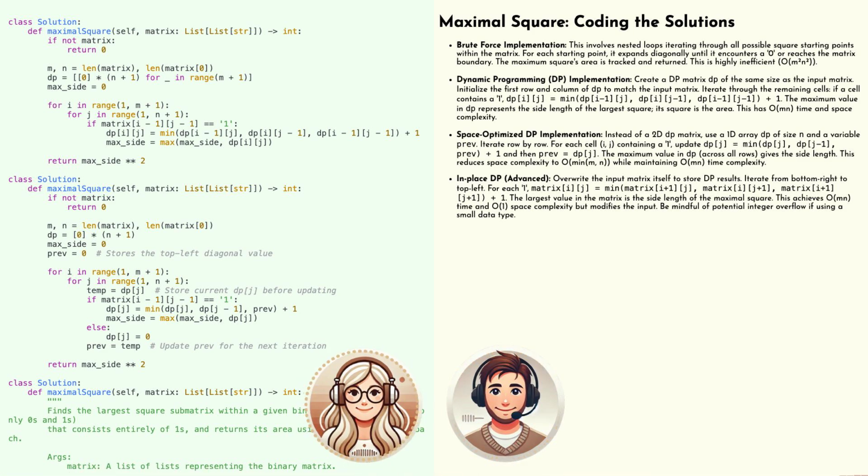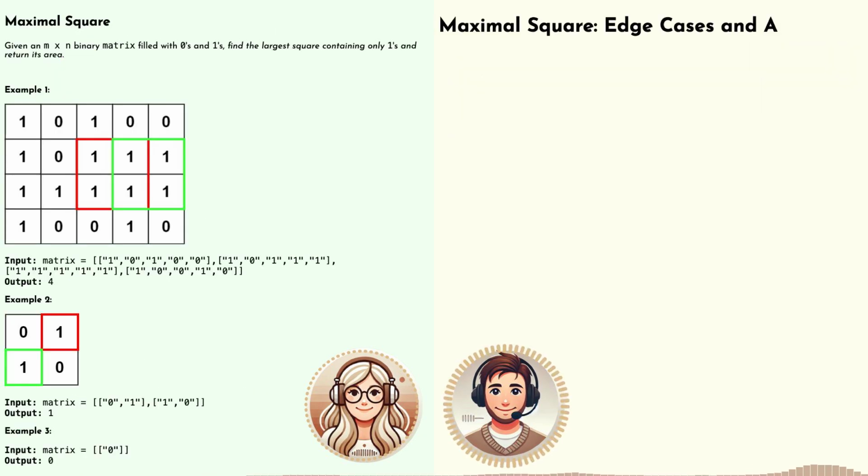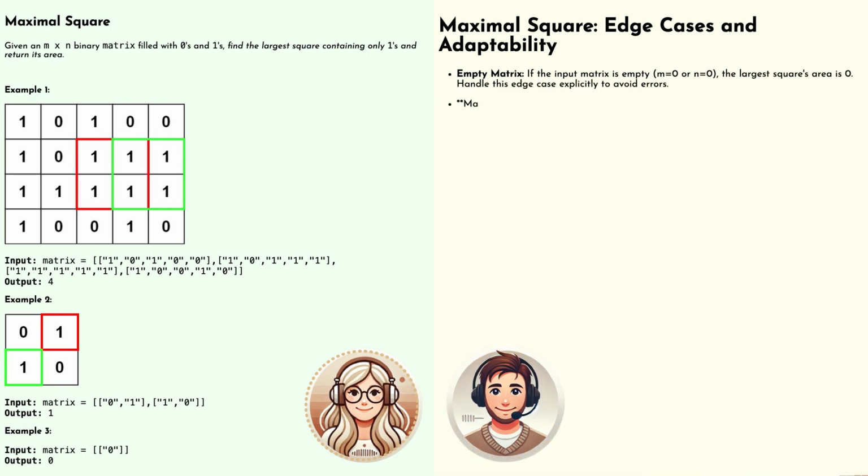Once we've gone through the entire matrix, the largest value in our DP table will represent the side length of the maximal square. It's amazing how we're essentially building the solution incrementally, right? Using information from the cells that we've already processed. Yeah, absolutely. It's so cool. And don't forget, we can optimize this for space by using a 1D array and the pre variable to store the necessary value from the previous row. So the core logic remains the same, but we're just being more efficient with our memory usage. Exactly. All right, I think I'm starting to see the beauty of this dynamic programming approach. Yeah. It's elegant, it's efficient.